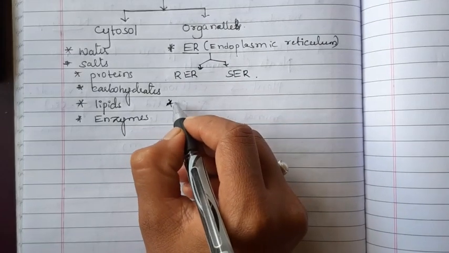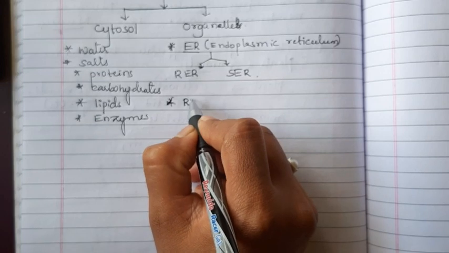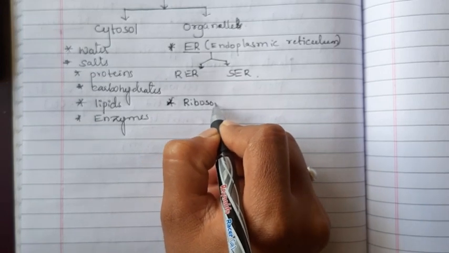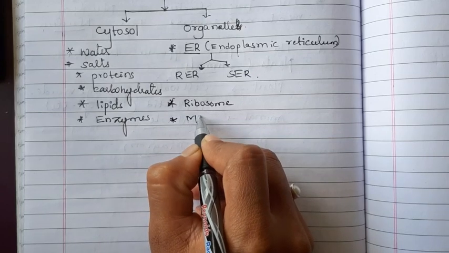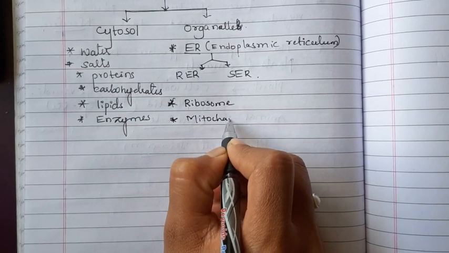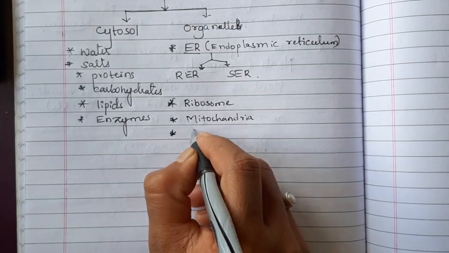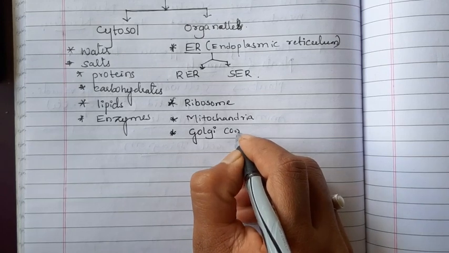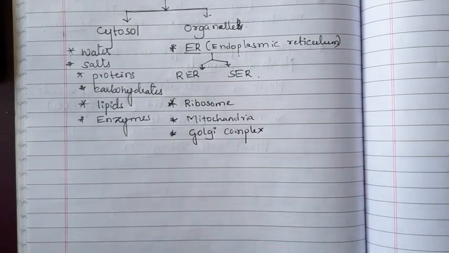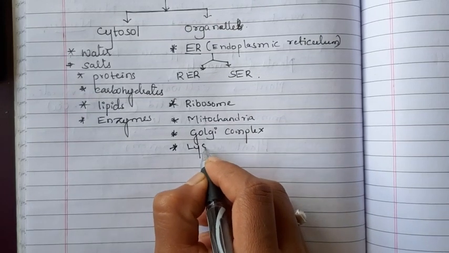Okay, a second cell organelle, that is ribosome. Next mitochondria, next Golgi complex, next one lysosome,